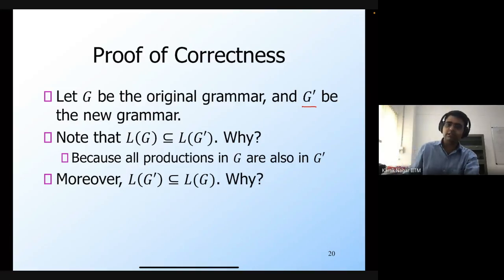The new production rules that we have added in G prime only correspond to making those nullable non-terminals null in advance. We basically remove the nullable non-terminals in advance.